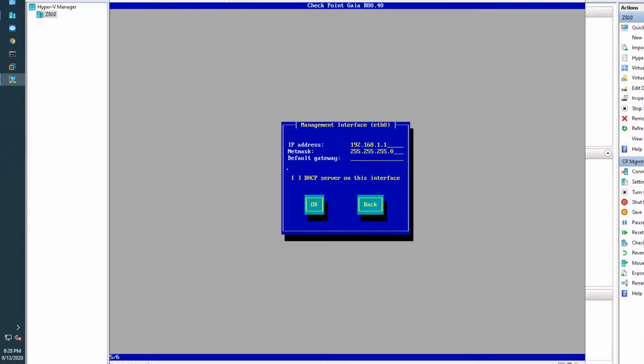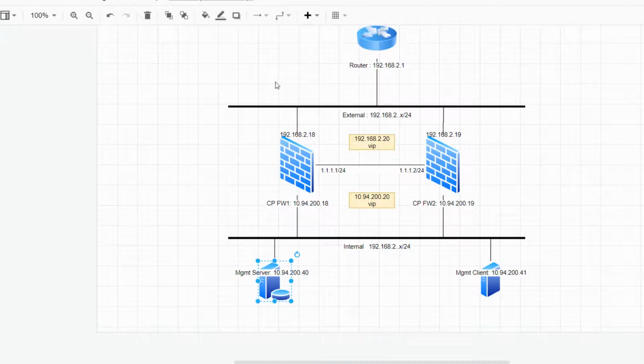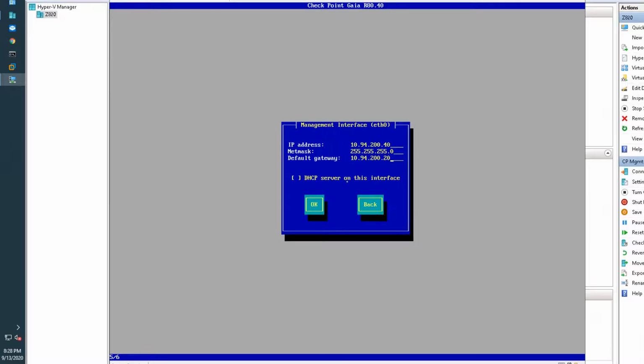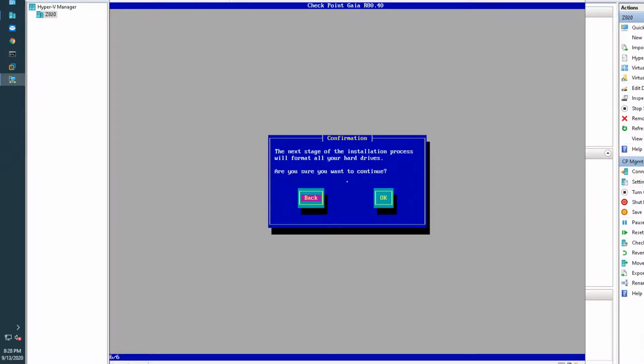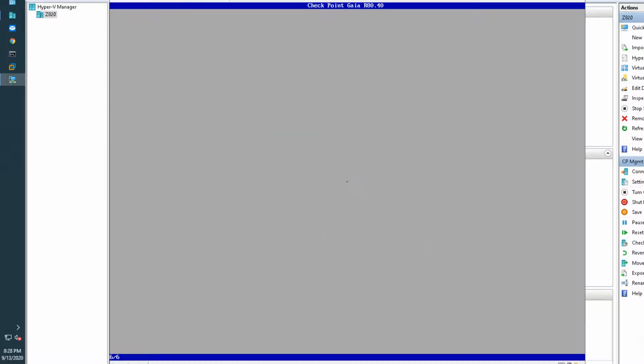So management interface, based on our configurations, our management interface gateway will be 20. We can take a look at our diagram again. Stop 40, and the LAN gateway will be our cluster interface IP 20. That's a virtual IP. Then start installation.